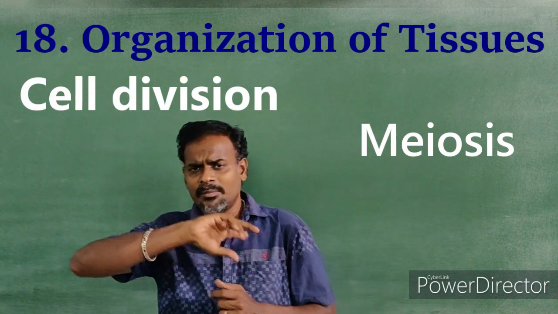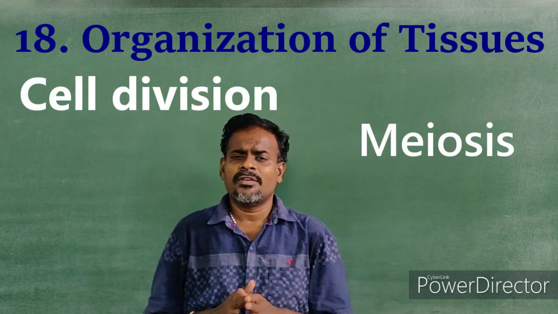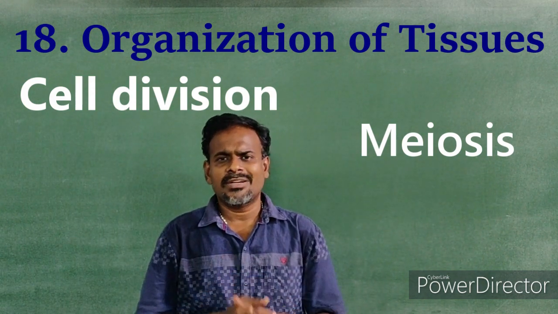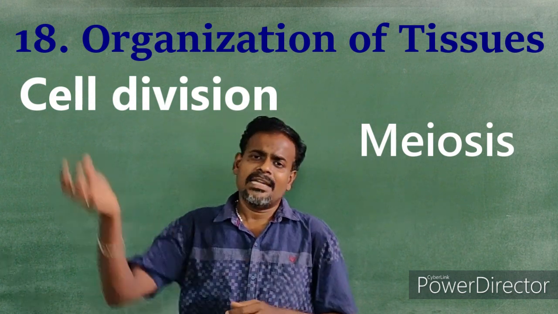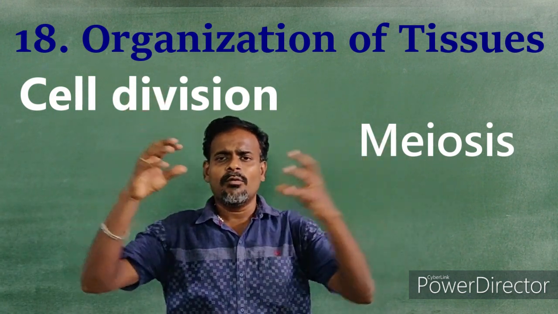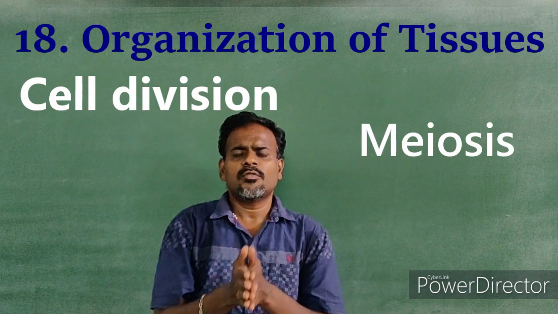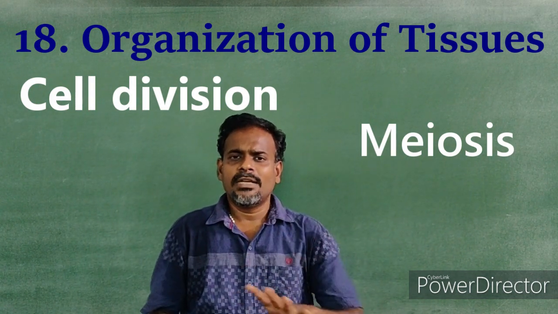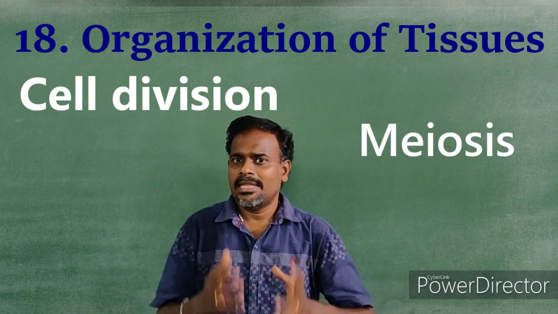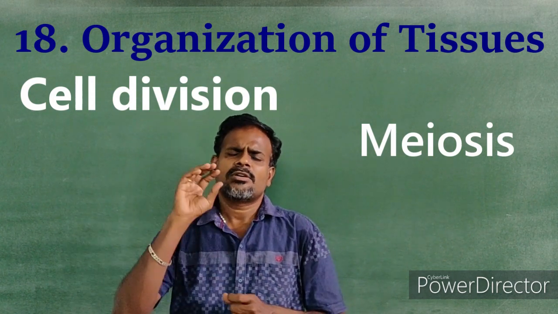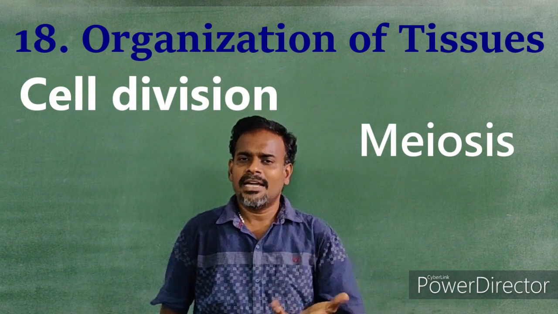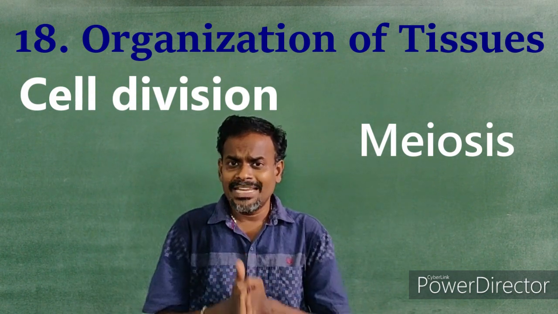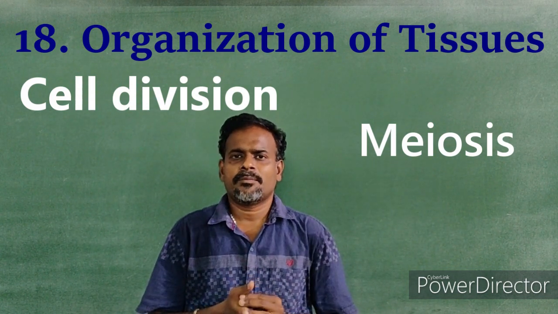Since the number of chromosomes is reduced to half, this is useful in the fertilization process, where a sperm with 23 and the ovum with 23 fuse to form a zygote with 23 plus 23, that is 46 chromosomes. Thereby the number of chromosomes is always maintained, and the chromosome number of a species is maintained.